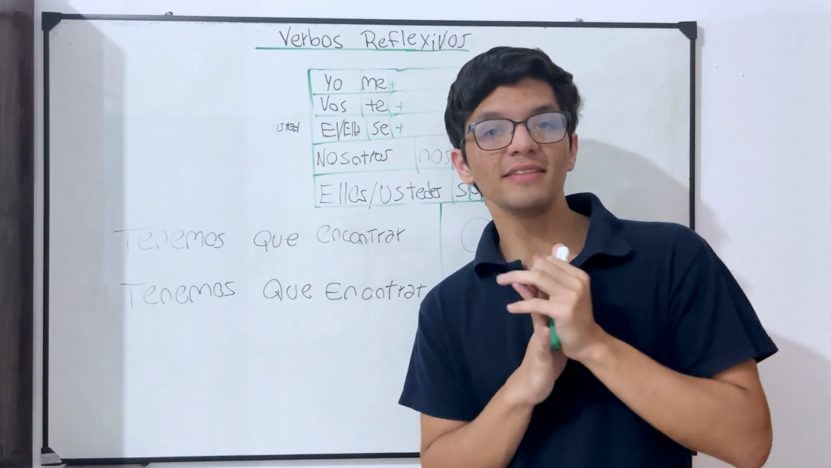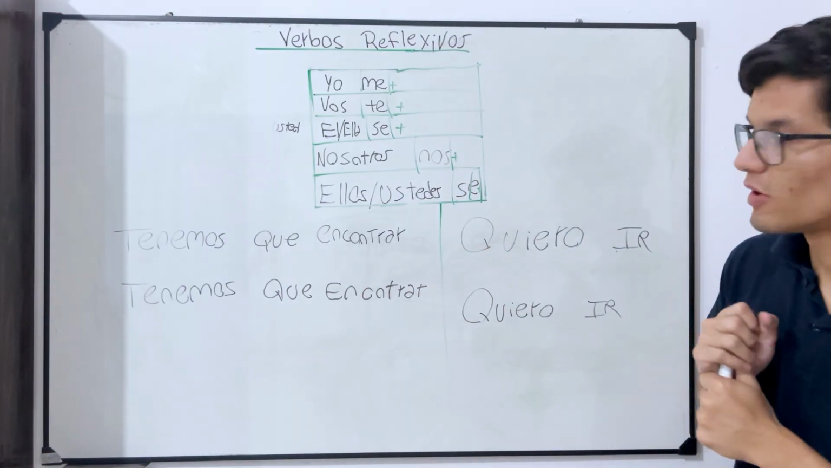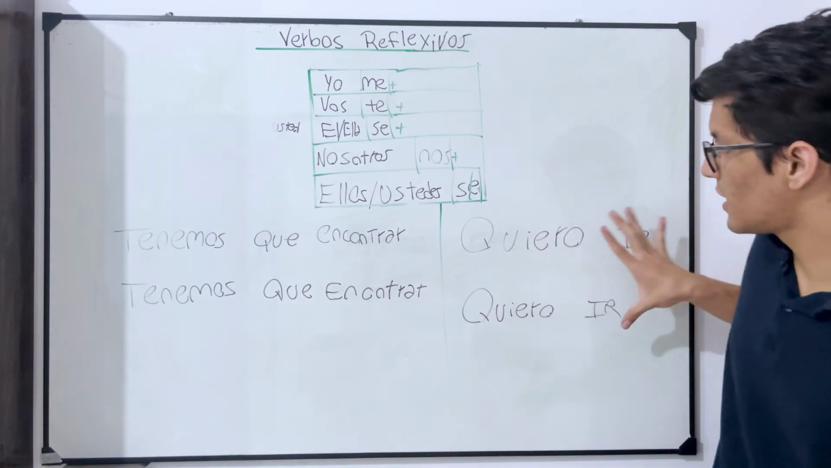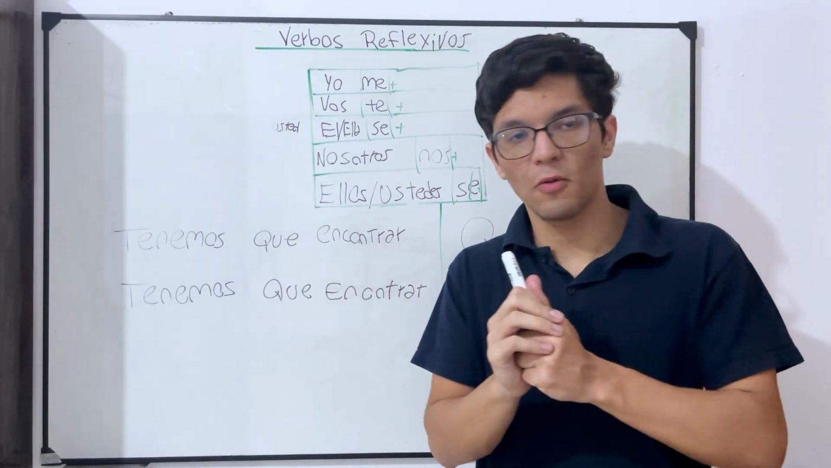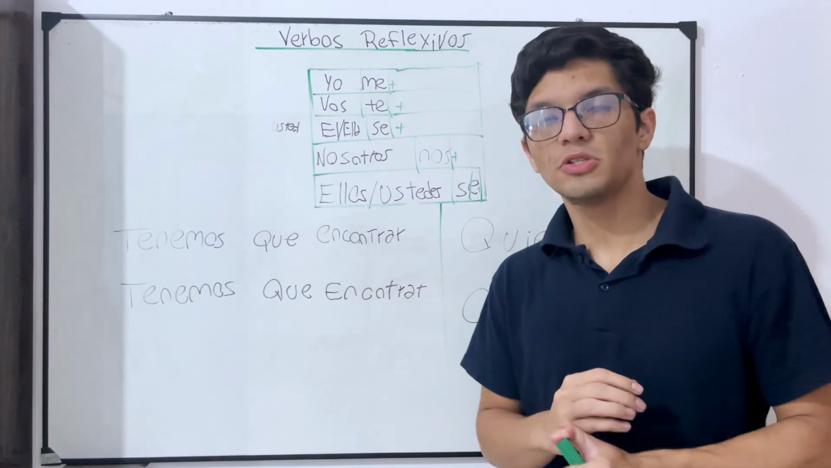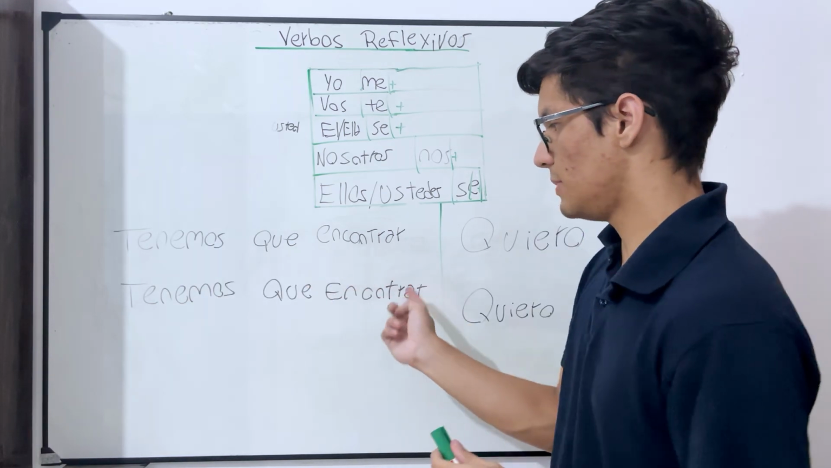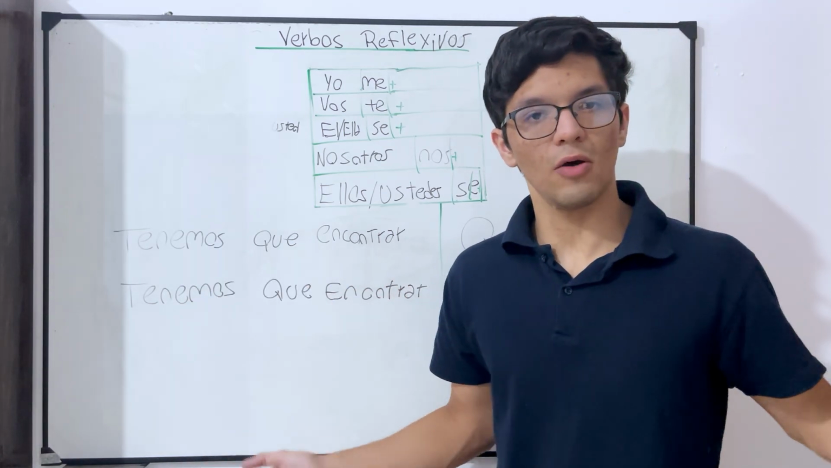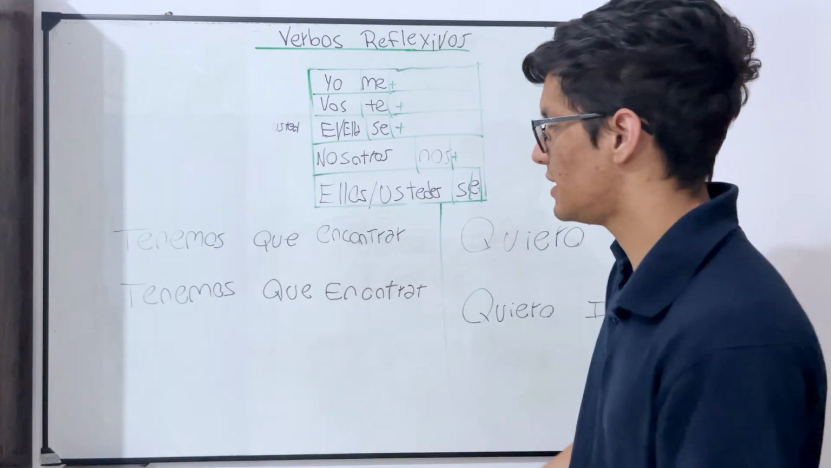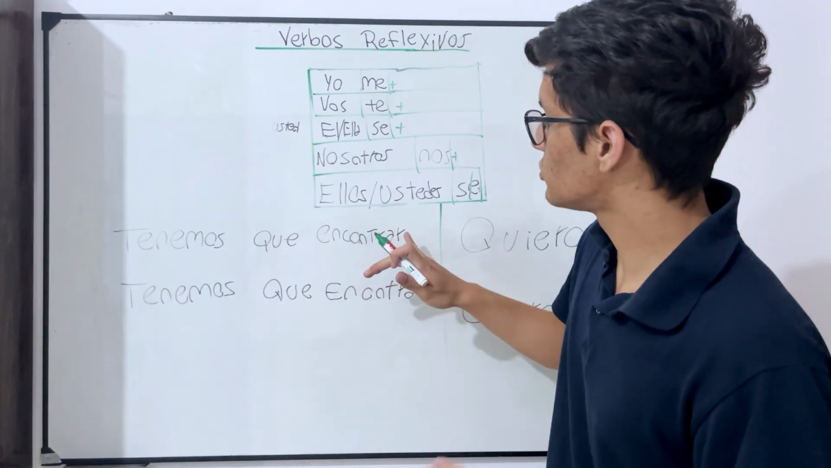So now here, let's see the location of this type of pronoun. Here we have two different examples that I'm going to show you right now. The first example that I'm teaching you is "we have to meet." We have to meet next Sunday. We have to meet. This is "tenemos que encontrar."